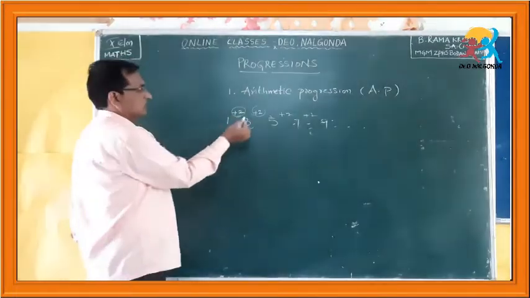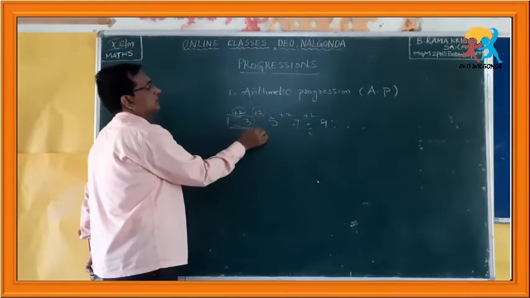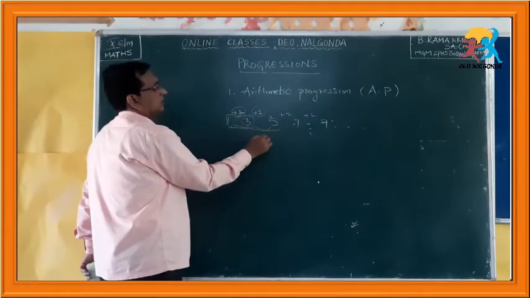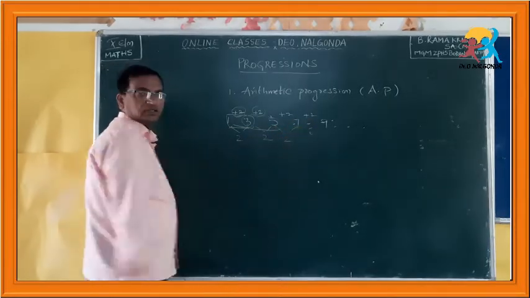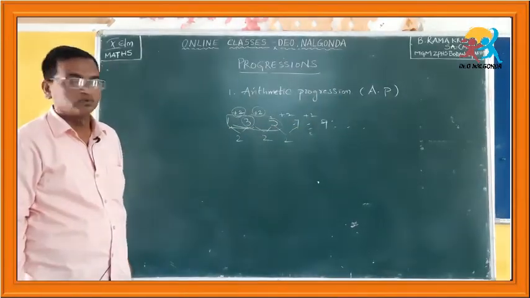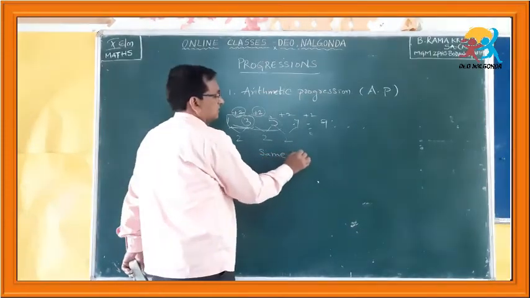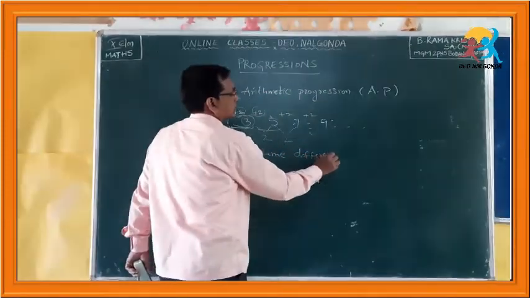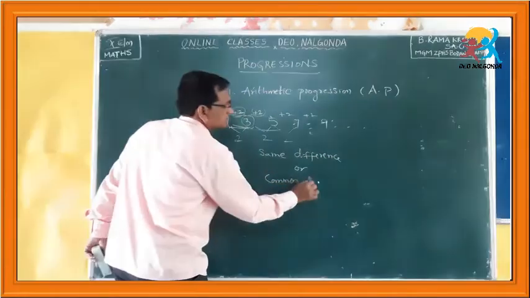You have to understand that the difference between any two successive numbers is 2. The difference between them is 2, a fixed value, the same difference, or you can call it the common difference.